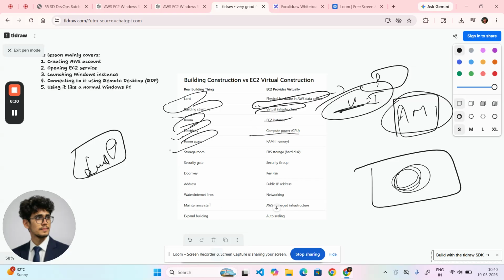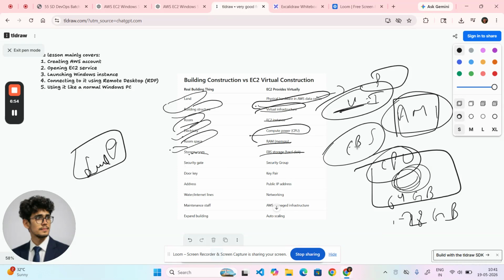Electricity, computer is providing you power, CPU, right? Room space, RAM. RAM is giving you 64 GB, but GB based on your requirement. RAM is giving you the space. Storage room, EBS storage, like elastic block storage. Here we can store the data. This one we will learn later on. EBS. We can store different types of storage.